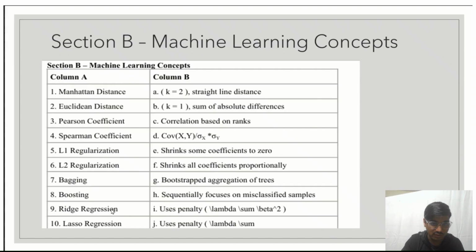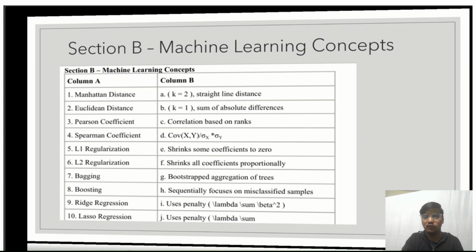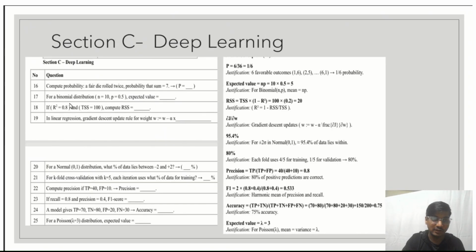Next, ridge regression. It uses the penalty of lambda times the sum of beta squares. So 9th will be matched with I. And Lasso regression uses a penalty of lambda times the sum of absolute betas. That is, 10th will be matched with J. Let's move to the next section. Section C. We compute the probability.